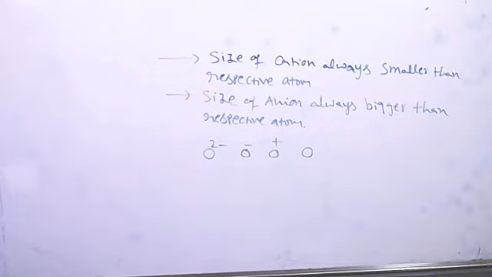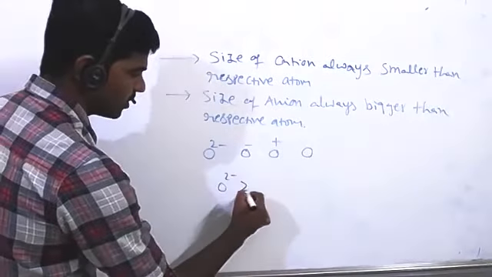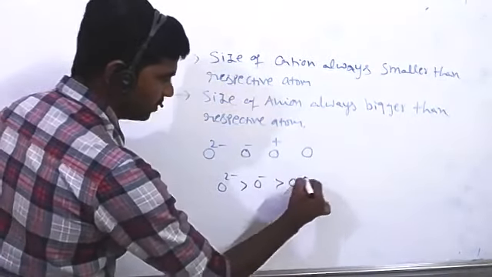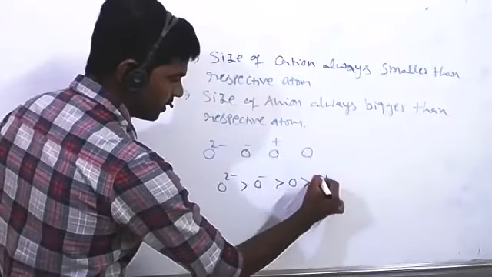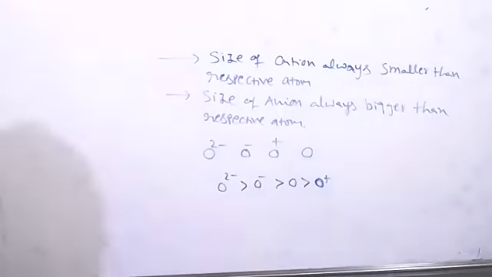Then the next one. O minus. After that? O minus, O, then O plus. Very good. So the bigger size is O2 minus, then O minus, after that O, and then O plus. A positively charged species always has a smaller size than its respective atom. Okay.